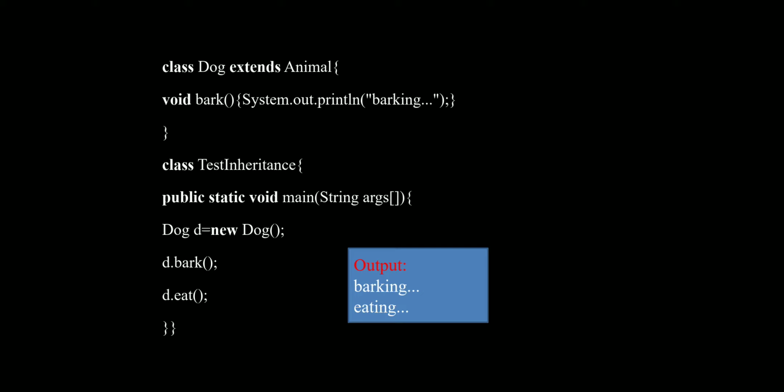In the main method we are calling those two different methods from different classes. The output is barking and eating. This is the concept of single inheritance. It means the animal class is extended by only one class, that is the dog class. I hope you all understand.